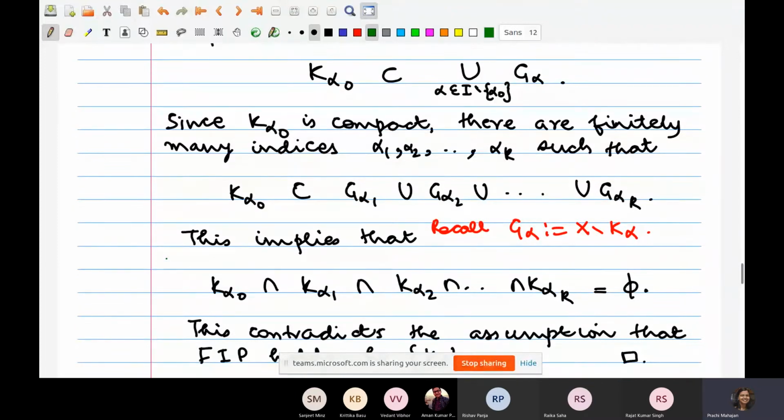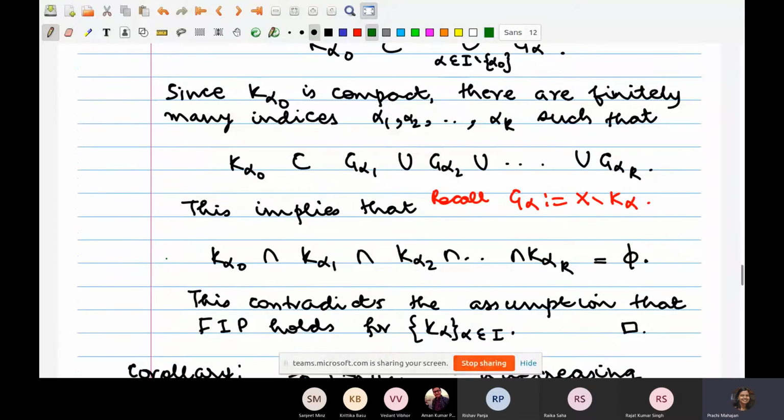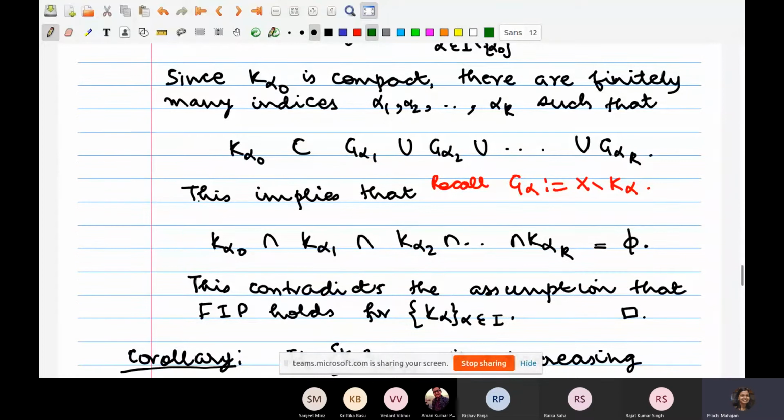I'm just rewriting the above inclusion, recalling that each of these G alphas is the complement of K alpha. So if K alpha naught is contained in this union, that would imply that K alpha naught intersected with K alpha 1, K alpha 2, up to K alpha k is an empty set. Correct?